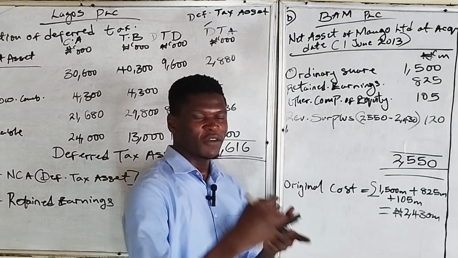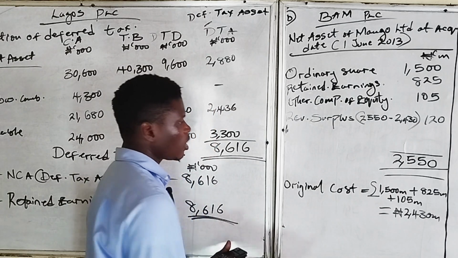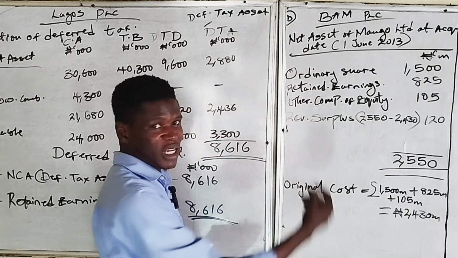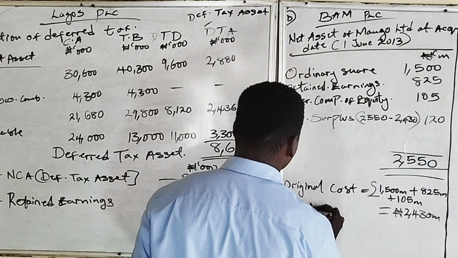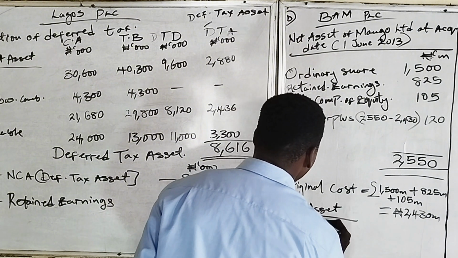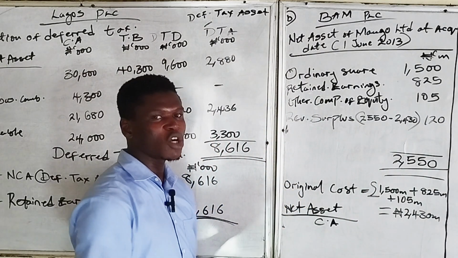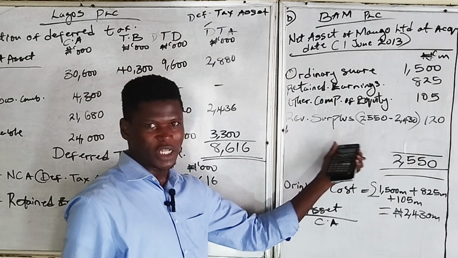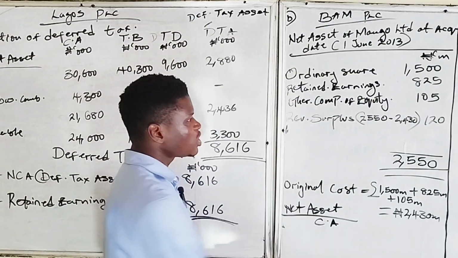Since there's a revaluation surplus, as we said in our illustration, it will lead to deferred tax liability automatically, because these are identifiable net assets. Our carrying amount will include the revalued amount, which is this 120.